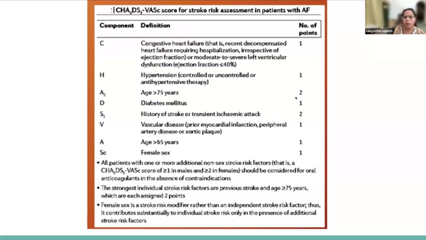So you can see that two values have been given 2 points each, that is age more than 75 years or history of previous stroke. All other factors, like age more than 65, are given 1 point each. So in males, if the score is more than or equal to 1, or in females, if it is more than or equal to 2, patients should be considered for oral anticoagulants in the absence of contraindications. That is the scoring system for risk assessment for stroke.